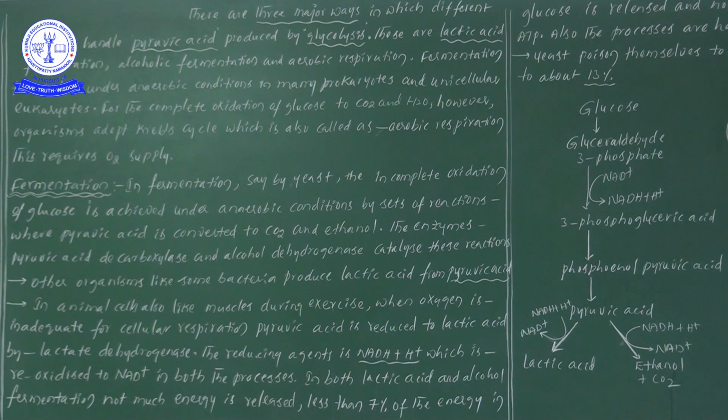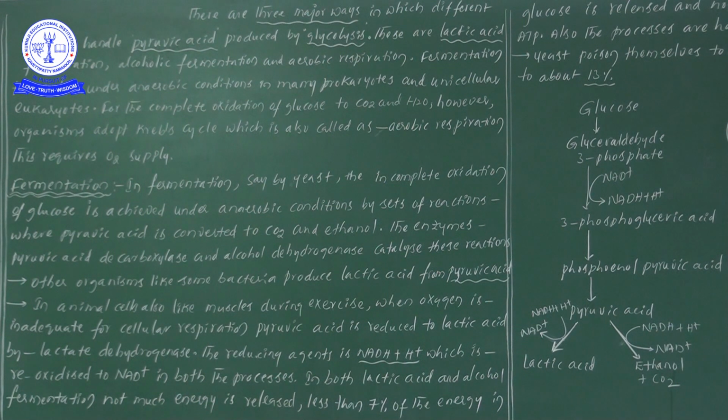Because of the lactate dehydrogenase enzyme, pyruvic acid is converted into lactic acid. Then the reducing agent, NADH plus H plus, is reoxidized to NAD plus in both processes. So what is the point we are learning here? The reducing agent NADH plus H plus is reoxidized to NAD plus in both processes.